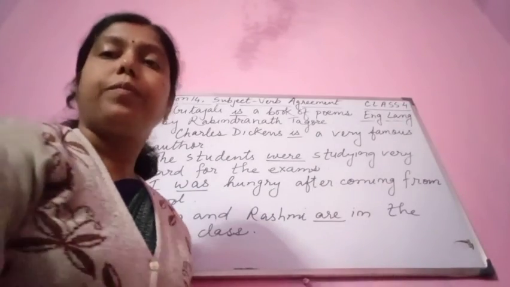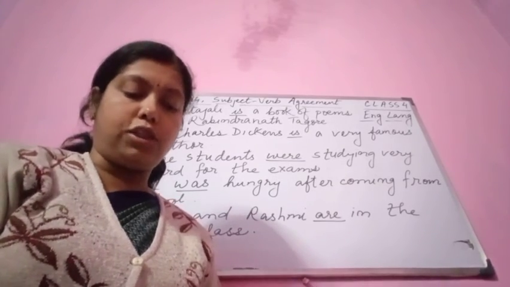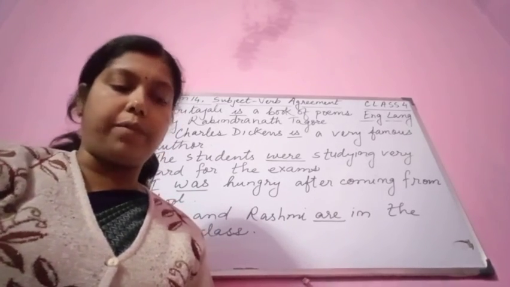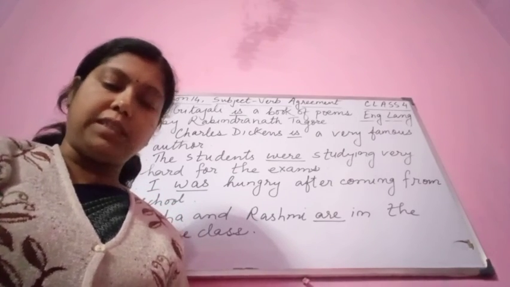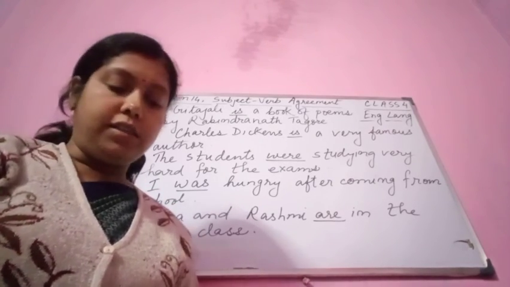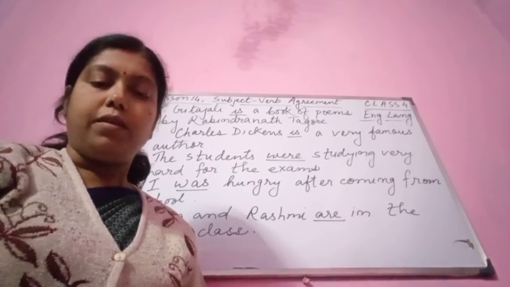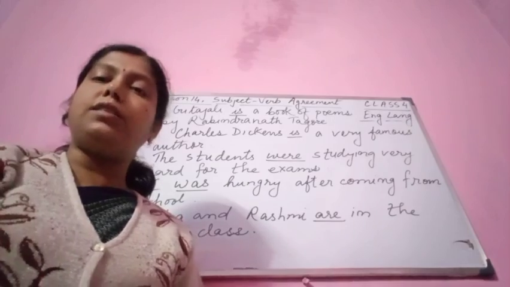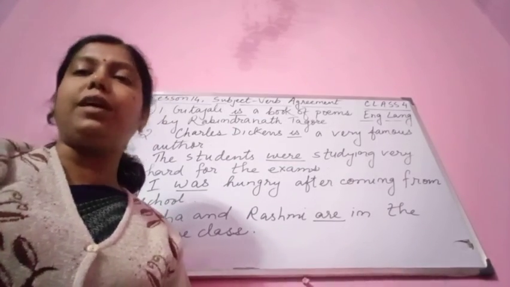So children, we have done all the exercises of this chapter, lesson 14, subject verb agreement. In the copy you are supposed to do exercise A, B, C and E. D, please do it in the book itself. Please do all these A, B, C and D exercises in your English language copies. Okay. Thank you.